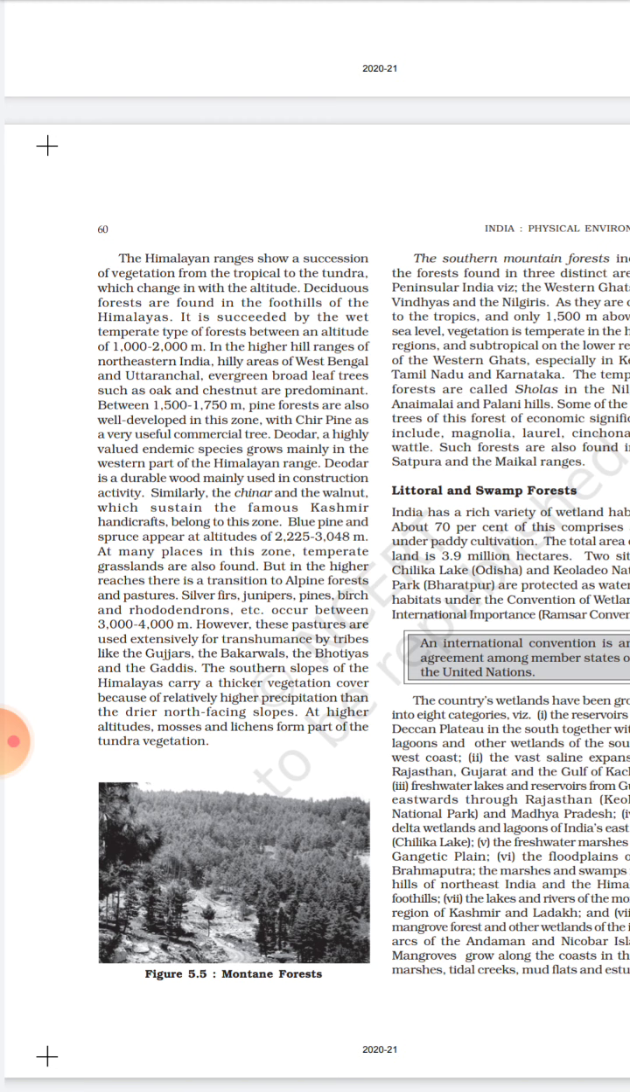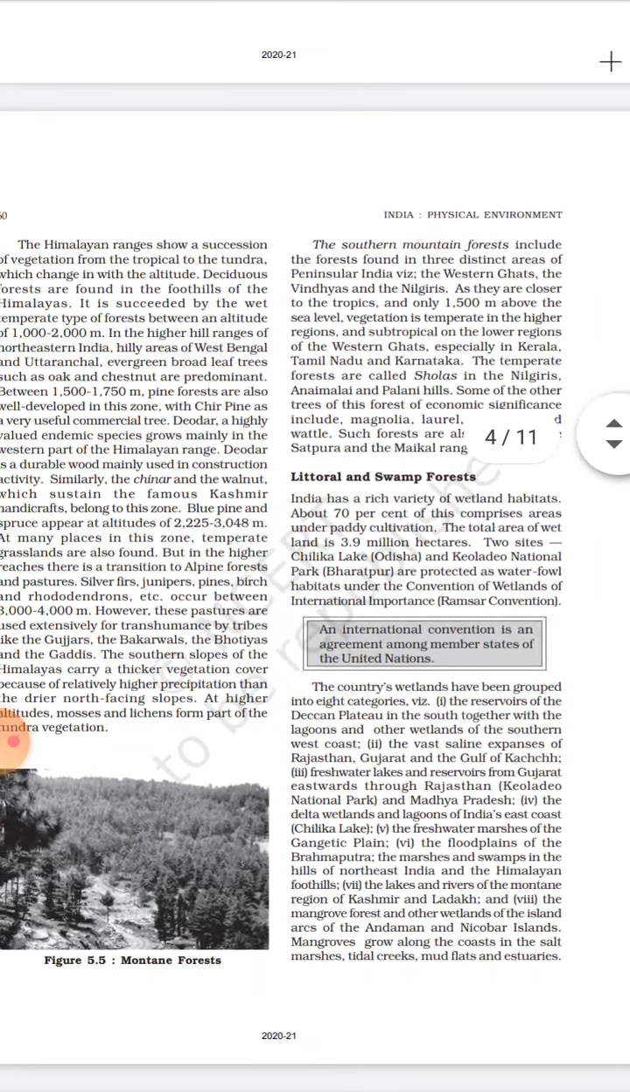So the southern slope of the Himalaya carries a thicker vegetation as compared to the northern one because of higher precipitation or the higher amount of rainfall present there. At a higher altitude, mosses and lichens form part of tundra vegetation. So at higher altitude you will see the tundra type of vegetation. So southern mountain forests include the forests found in three distinct areas of peninsular India.